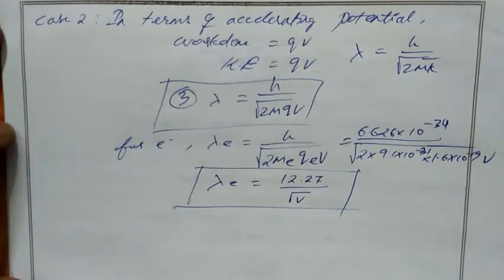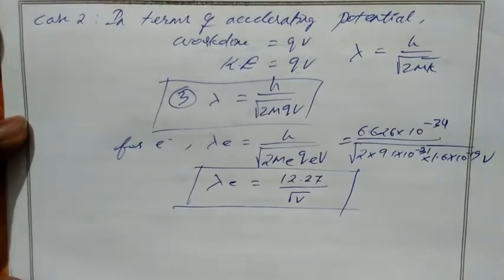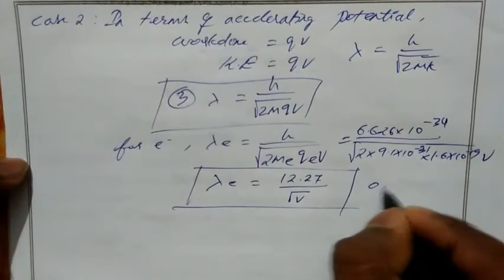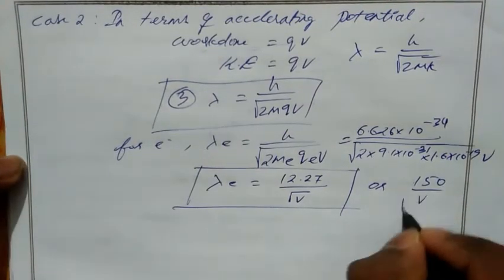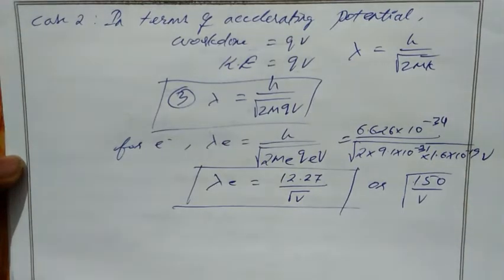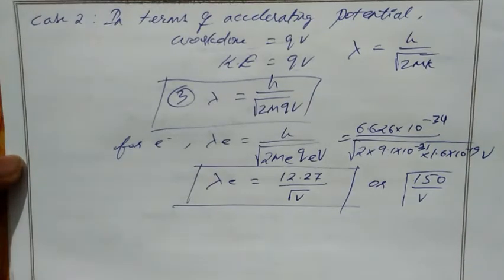So we can simply use this formula for electron only. 12.27 divided by root V. Further, we can write this formula as 150 divided by V, whole root. So we can use this formula for electron. So this is our third formula.